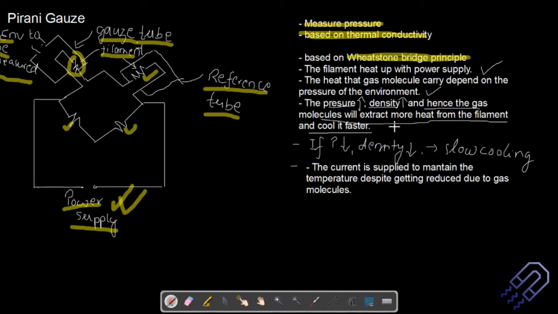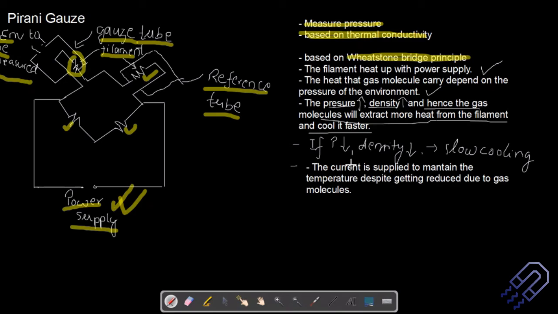The filament, as soon as we apply some power to it, will start heating up, and the gas molecules will be inside the chamber. They might have some heat with them, but if the gas molecule comes in contact with the filament, which is at a higher temperature, it will try to extract that heat. More gas molecules will extract more heat. So if more heat is extracted, I need more power supply so that the balancing condition is maintained. From how much power supply is being given, we can assess the pressure inside the environment. That's the logic.